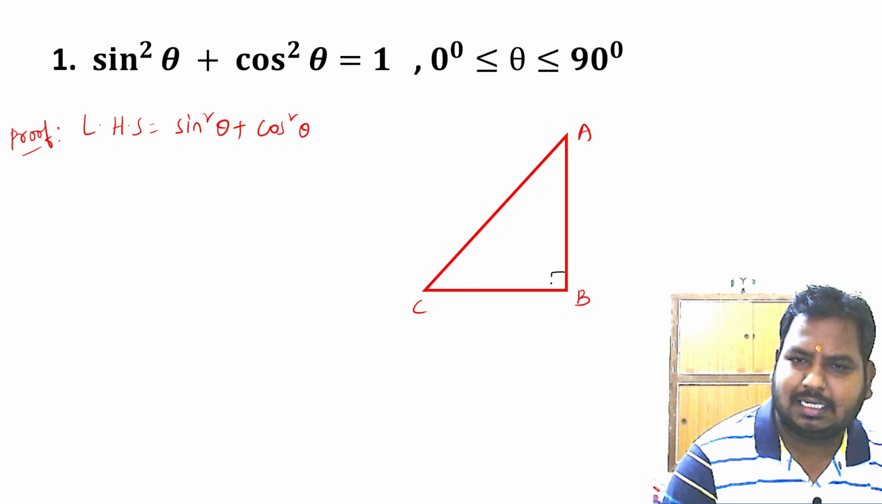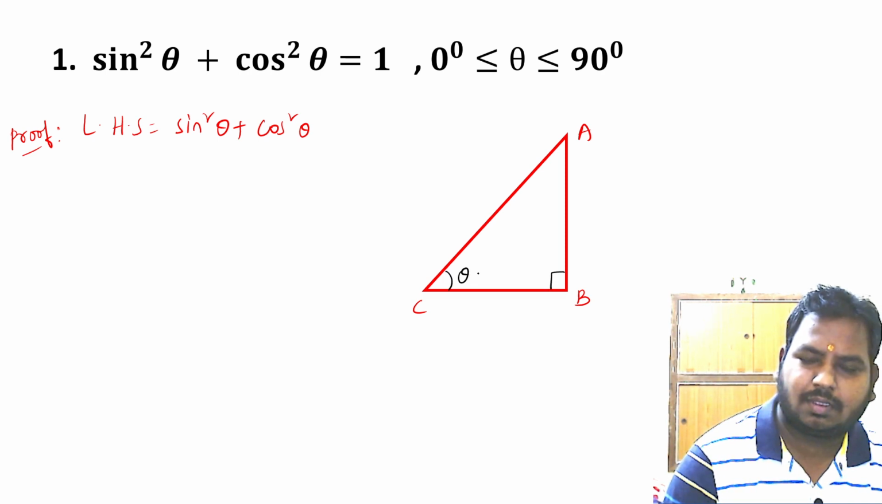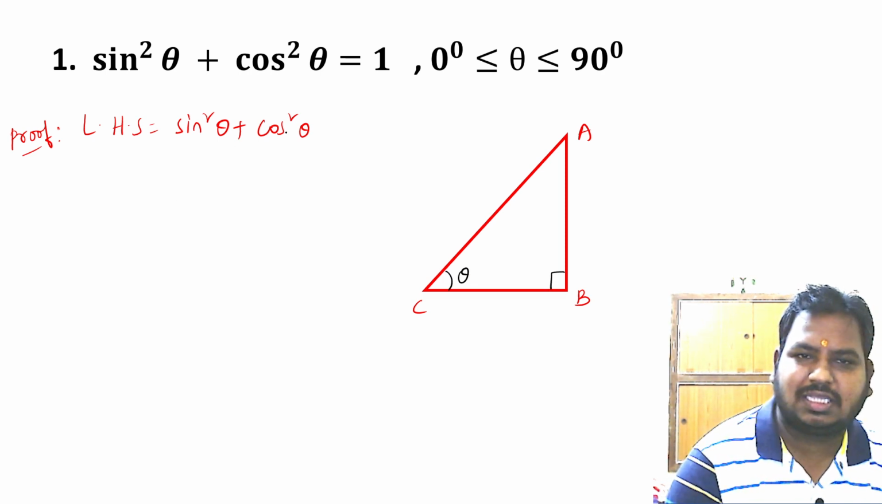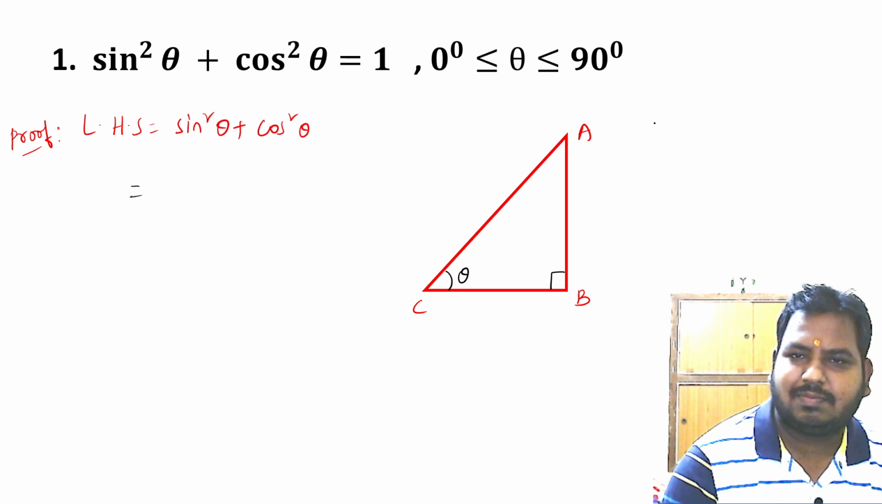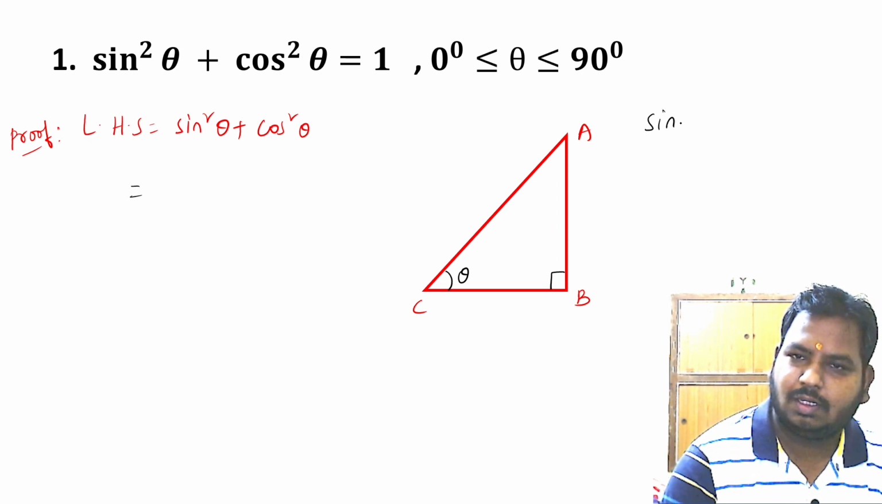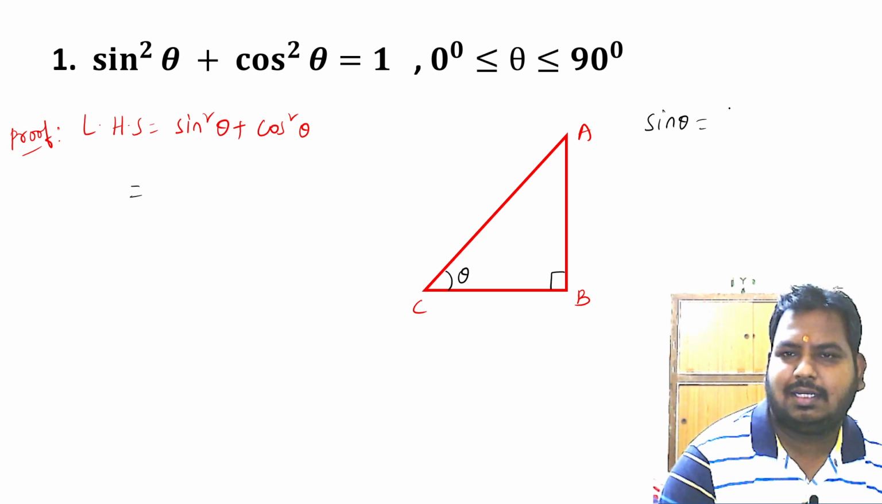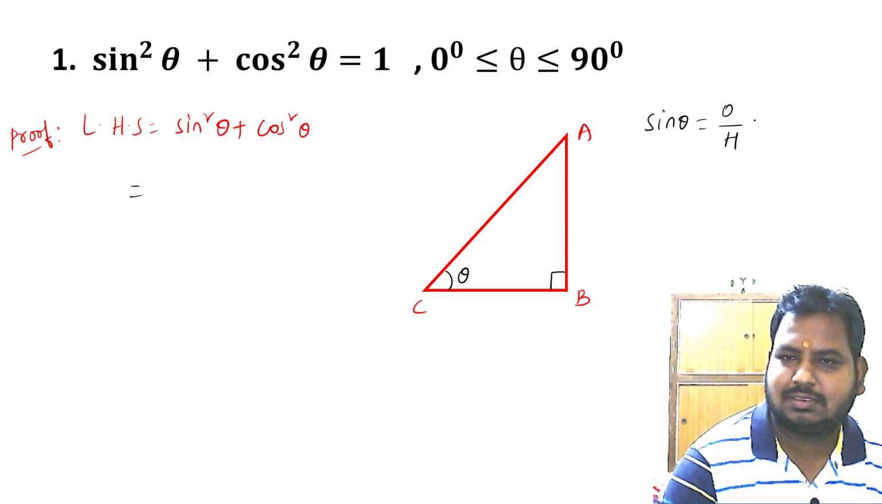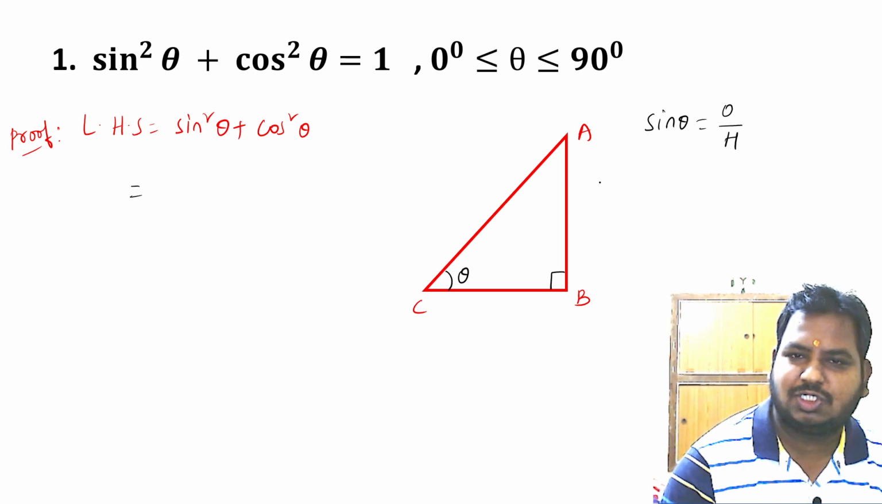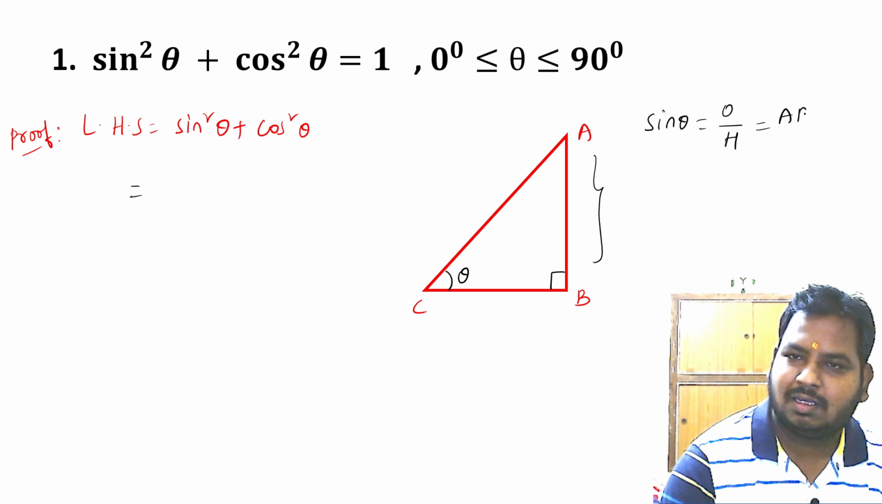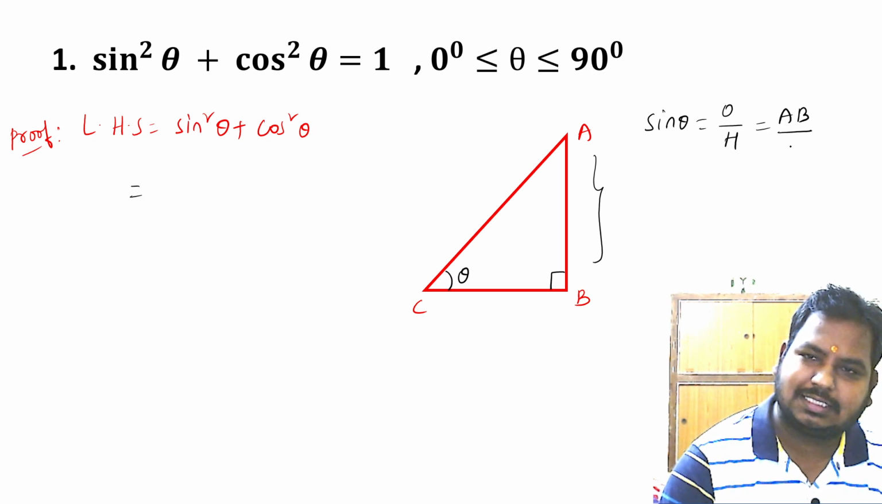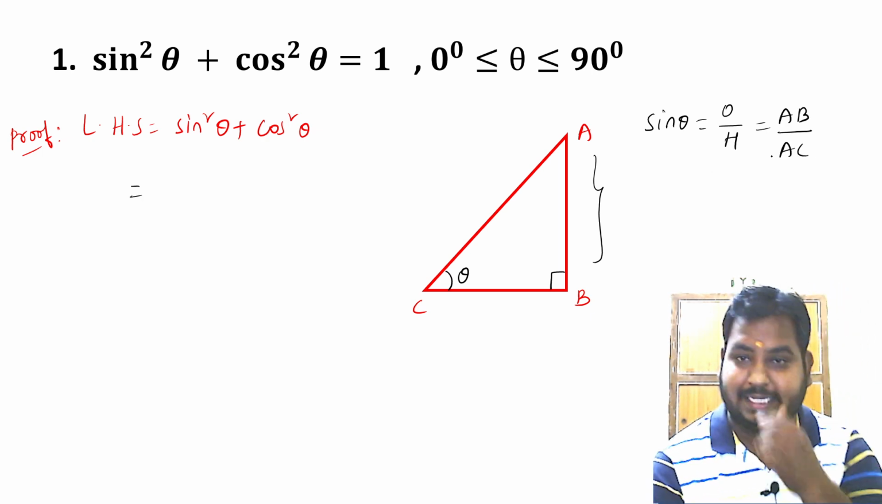Angle B is a right angle, and angle C is theta. So sine square theta plus cos square theta is the left hand side. Sine theta is the side opposite to angle theta by hypotenuse. The side opposite to angle theta is AB, and the hypotenuse is AC. So we'll have AB by AC.